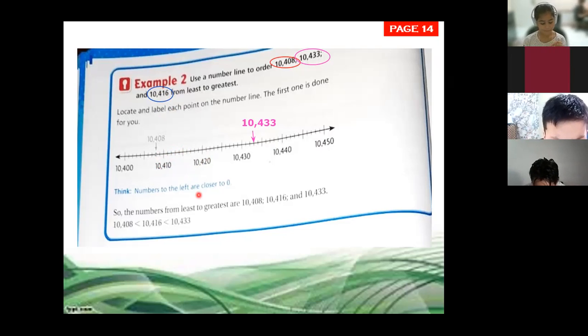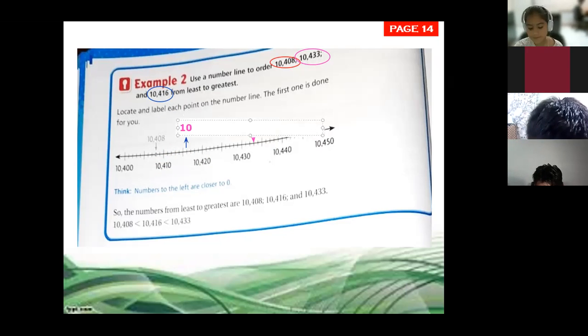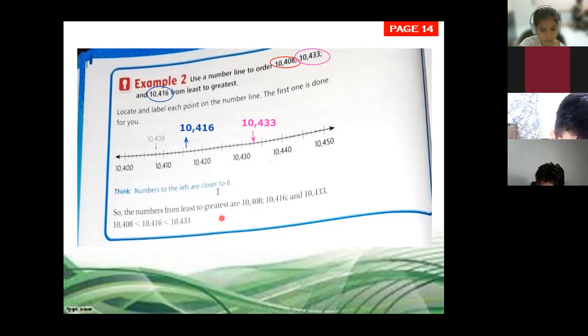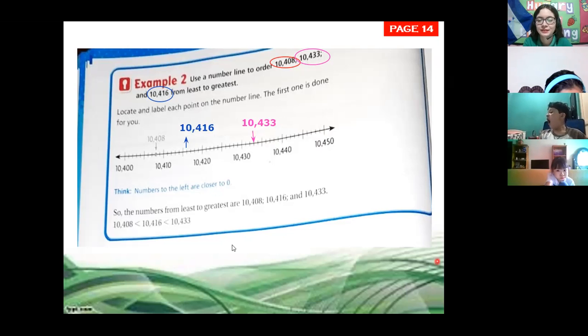So we make the line there, and we represent that here. It's going to be 10,416. I'm going to use another arrow of the same color. So we locate the numbers. The arrow is in another position.